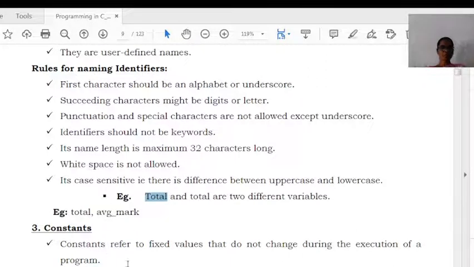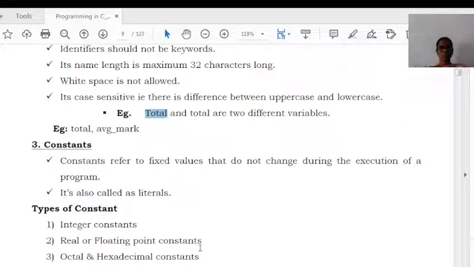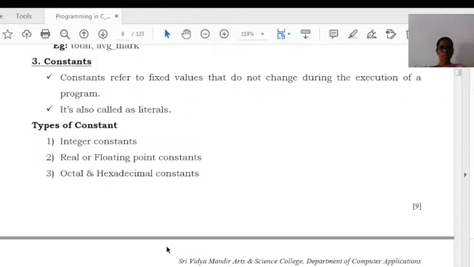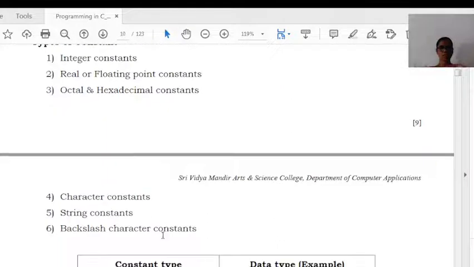Next one is constant. Constant means a fixed thing. So constant refers to a fixed value. It should not be changed during execution of the program. We can also call a constant a literal. There are certain types of constants: integer constant, real or floating point constant, octal and hexadecimal constant, character constant, string constant, and backslash character constants.